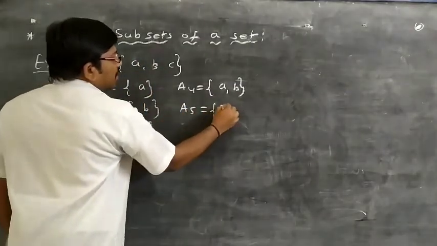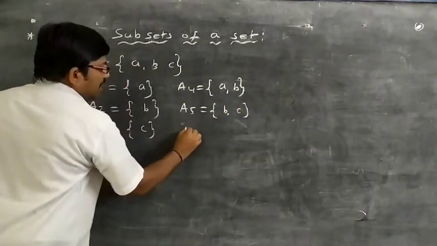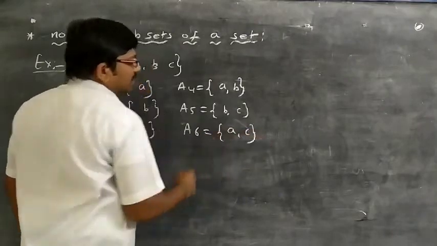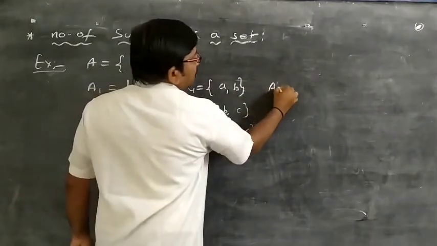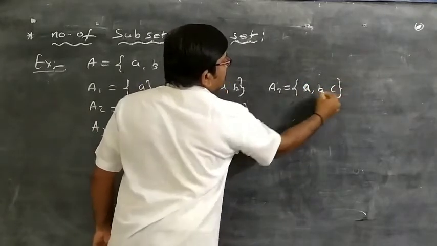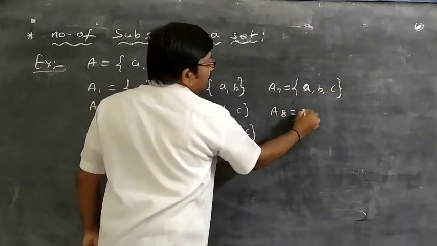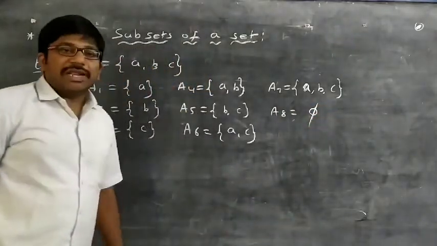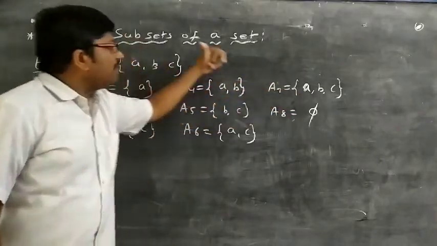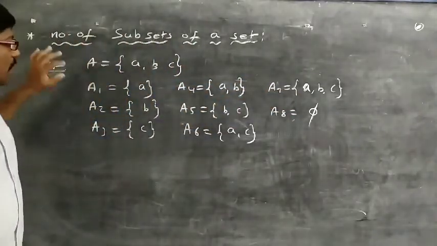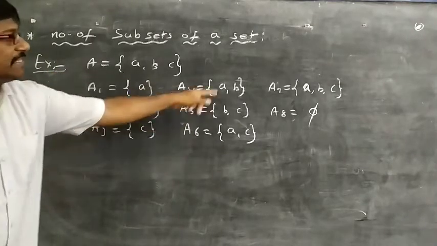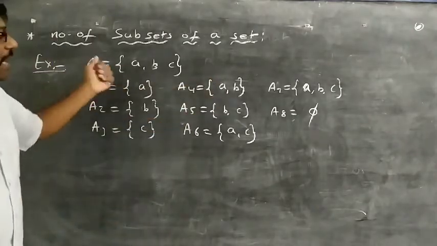A5, {b, c}. A6, {a, c}. A7, {a, b, c}. A8, the null set. We know very well that the null set is a subset of every set and a set is a subset of itself. Okay, so how many subsets of A can we write? 1, 2, 3, 4, 5, 6, 7, 8. A total of 8 subsets are there.